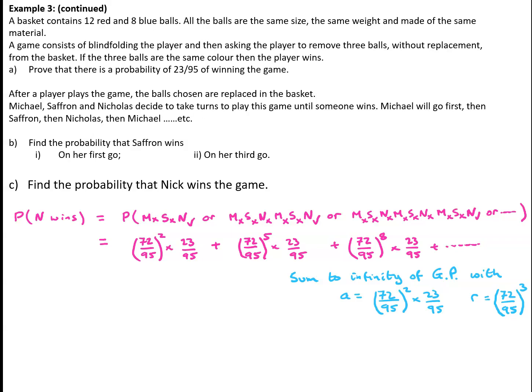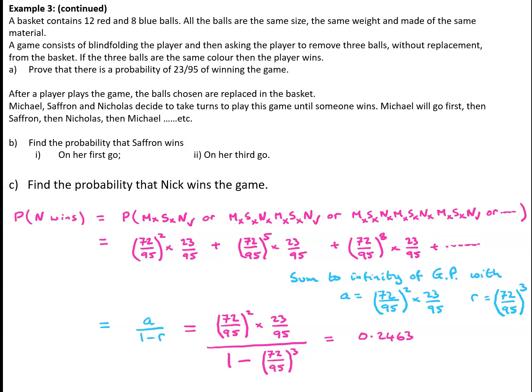We know that the sum to infinity of a GP is a over 1 minus r. So in this case, we've got 72/95 squared times 23/95, all divided by 1 minus 72/95 to the power 3. And on our calculator, that comes out to 0.2463, and that is the probability that Nick wins the game.